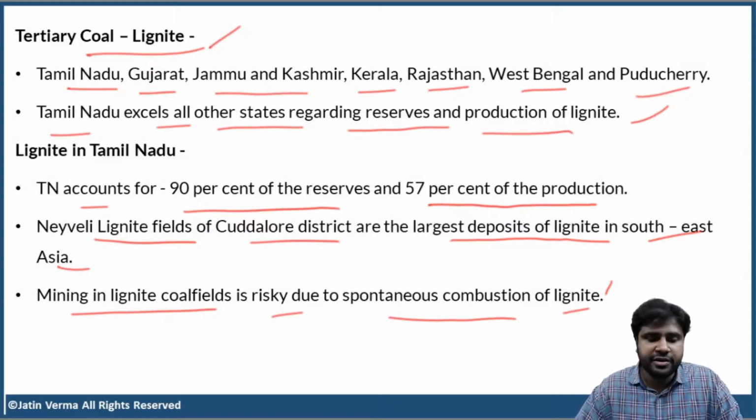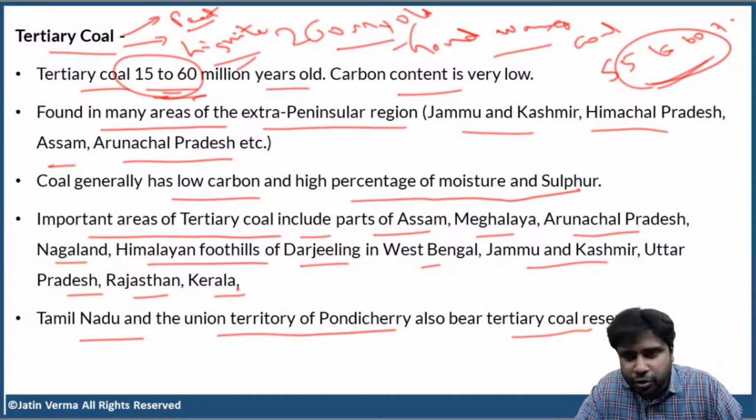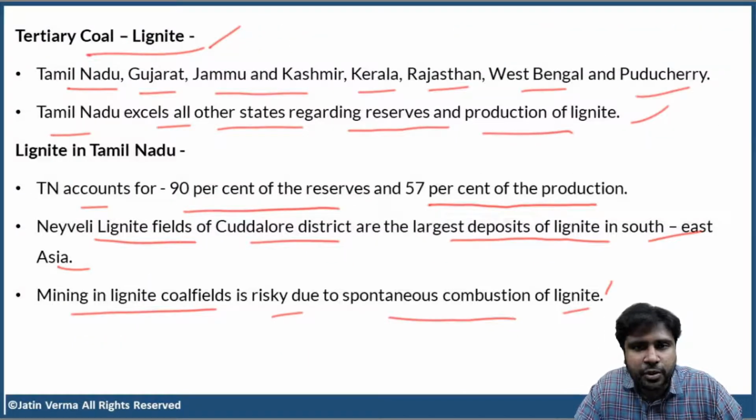So, did you understand lignite? Tertiary coal is very young, only 15 to 60 million years old. Tertiary coal can be peat or it can be lignite. It all depends on the length of the time, the duration. We are not going to discuss peat because that is not very important. We'll just discuss lignite, and we have discussed lignite.